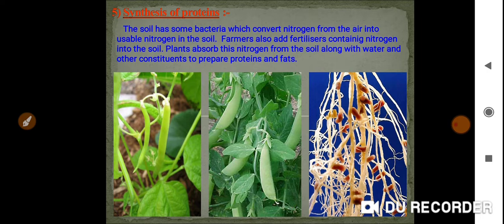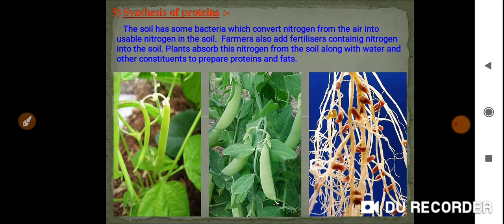This nitrogen is there in the form of gas. It's abundantly 70 to 75% available in the atmosphere. Are you getting my point? It is there in the atmosphere in the form of gas, but it will not be consumed by the plants. Are you getting my point?